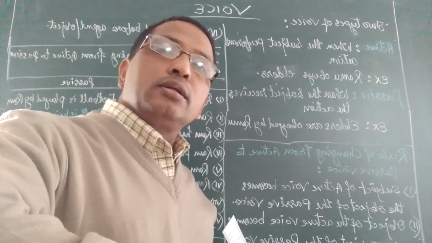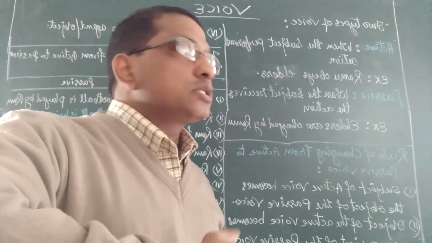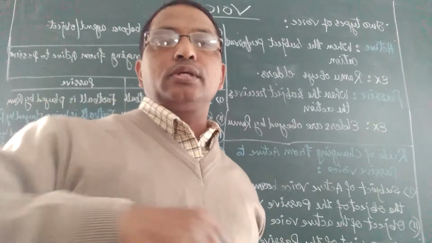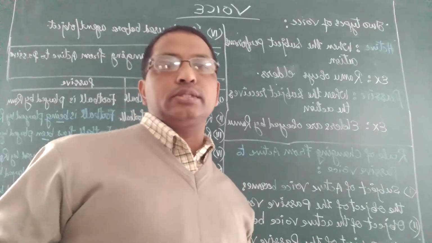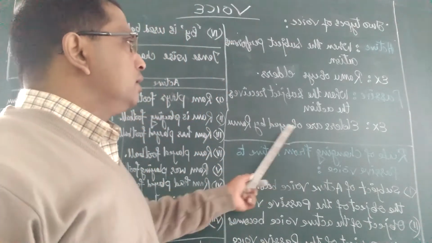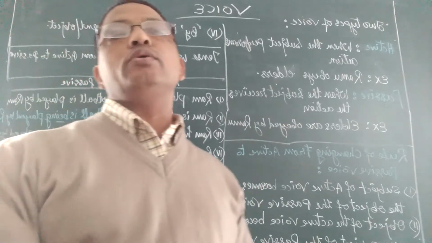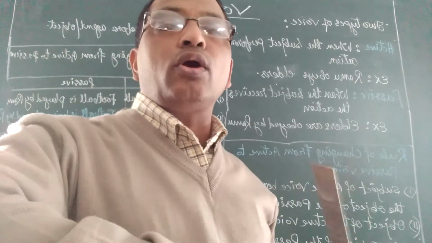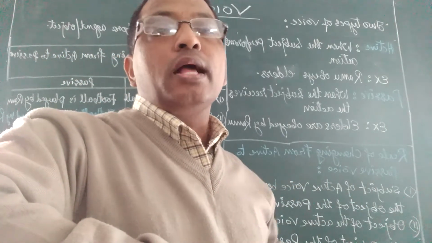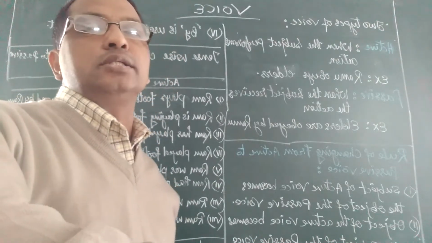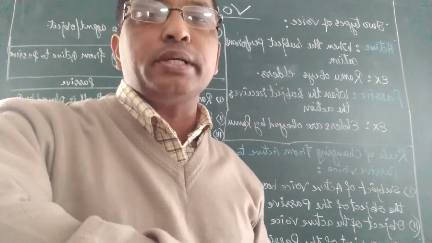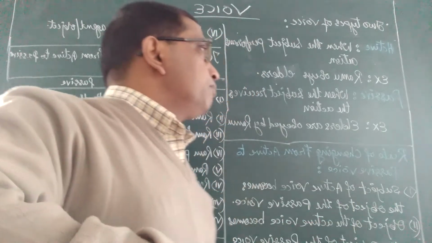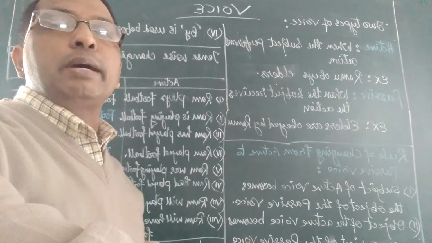But when the subject receives the action, does not perform the action but receives the action, it is called passive voice. For example, elders are obeyed by Ram. Now you see, here the subject is elders, and elders are not performing any work. They are receiving the action. That means they are being respected by Ram. That's why it is called the passive voice.